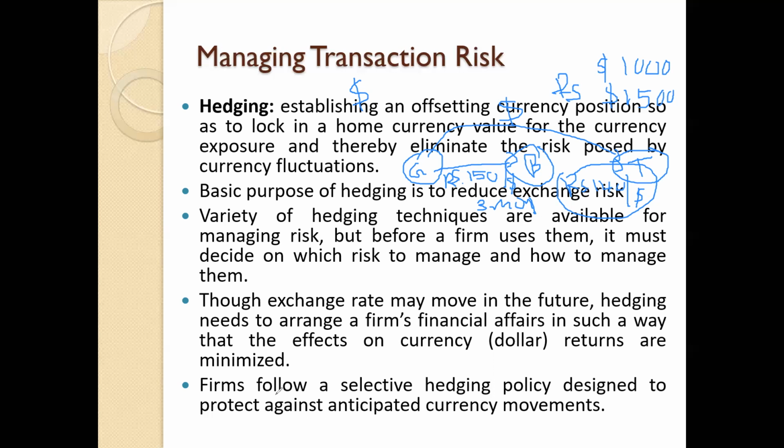Right? That's why it says the firms need to follow sensible hedging policies designed to protect against anticipated currency movement. Right? Therefore, when the party is making a hedging agreement, they need to think about two sides. They have to think about exchange rate increasing movement as well as exchange rate decreasing movement and come to some kind of agreement.